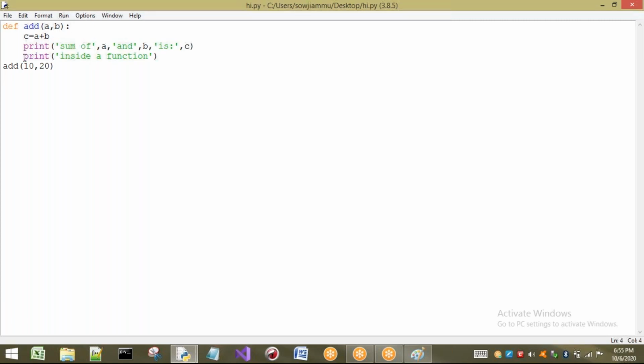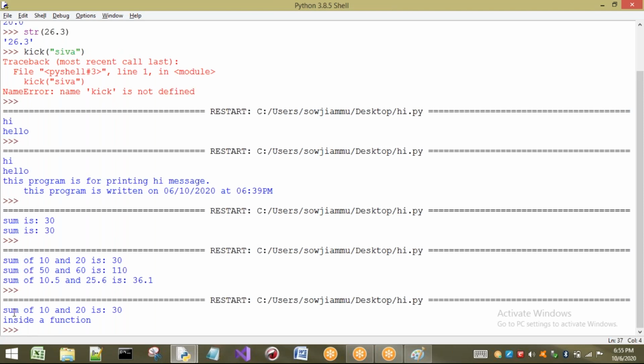For example, if I remove this space here, is it valid or not? It is 100% valid. But the statement does not belong to your function. Now the output will be what? "Inside a function" will be printed first now. In the previous output, the sum of 10 and 20 was printed first, and after that "inside a function" was printed, because in the earlier example, "inside a function" belonged to the function.